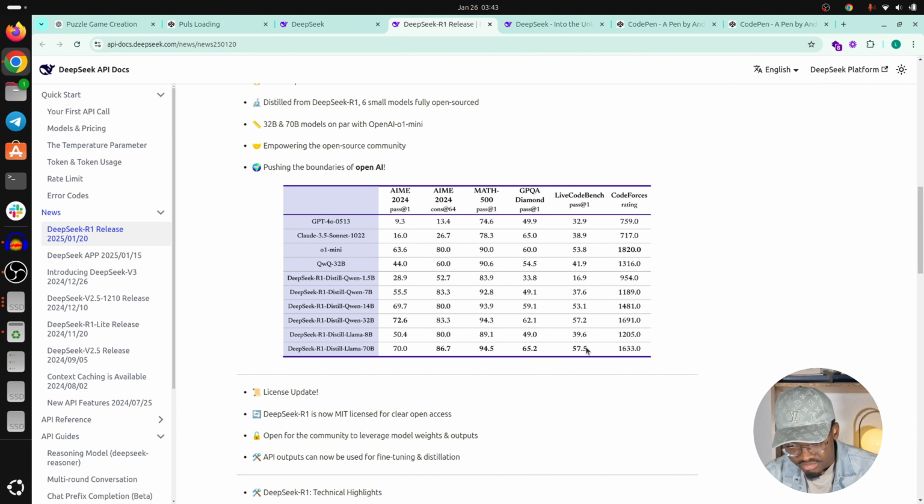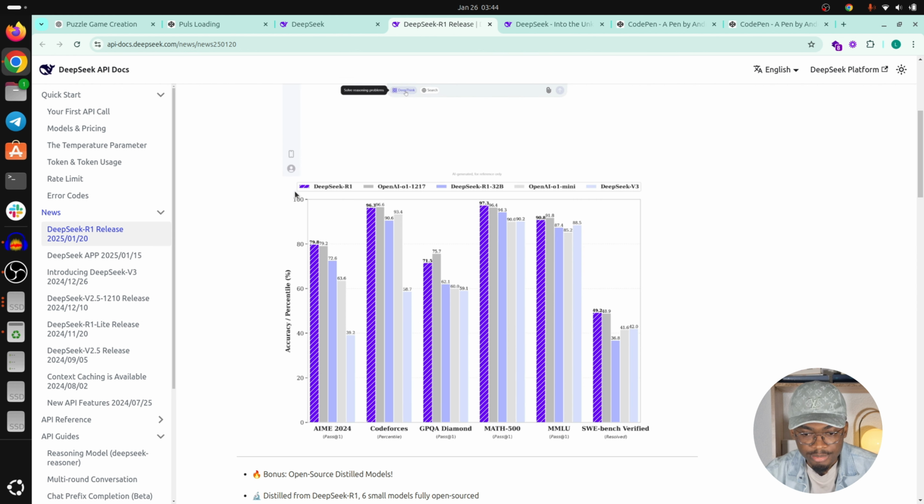Okay, we have better scores from distill models, but I don't think that's the one we're using, so we don't care about that. But in any case, yeah, we have our answer. I feel like R1 is actually a lot of hype. It's actually good, but not that good.